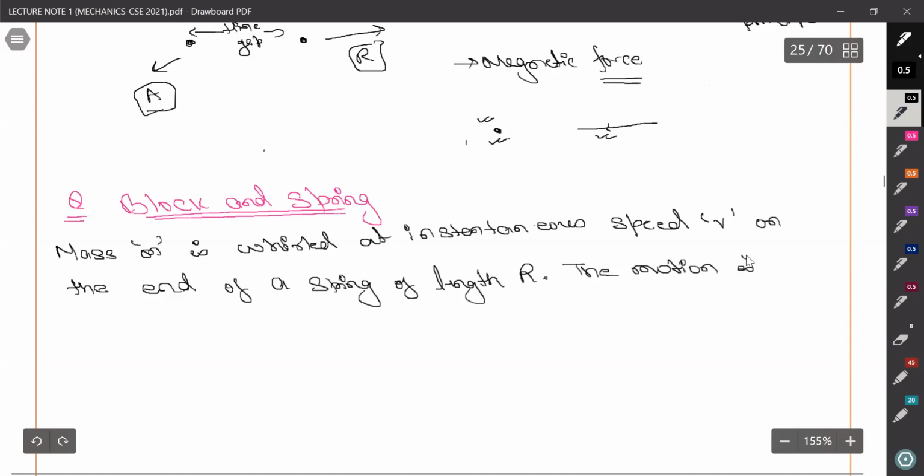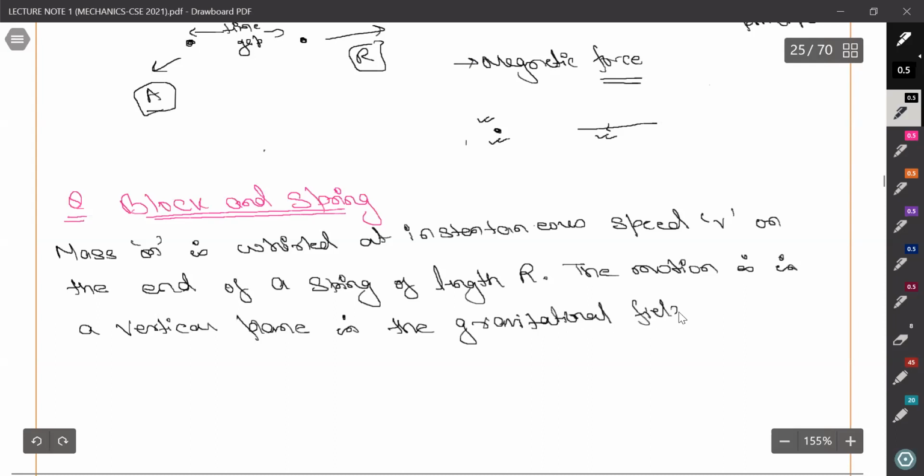The motion is in a vertical plane in the gravitational field of Earth. So this is basically vertical circular motion, and gravity is also there.